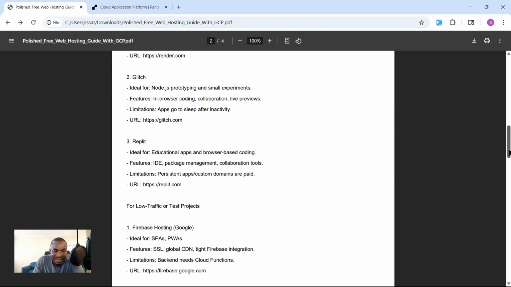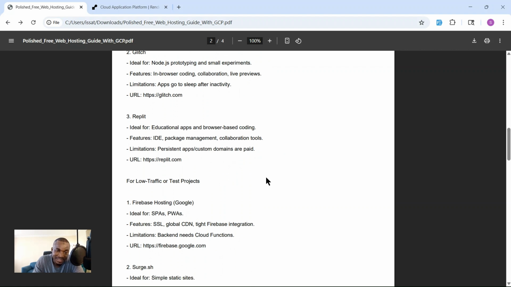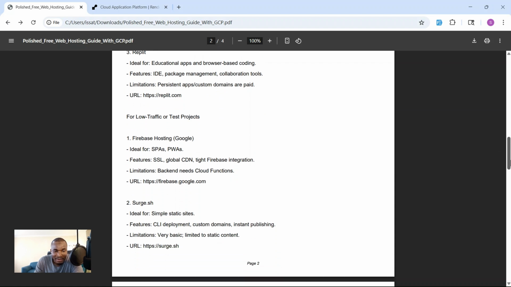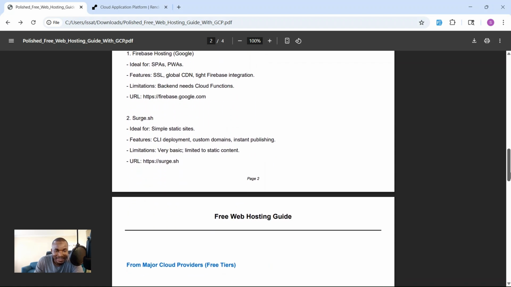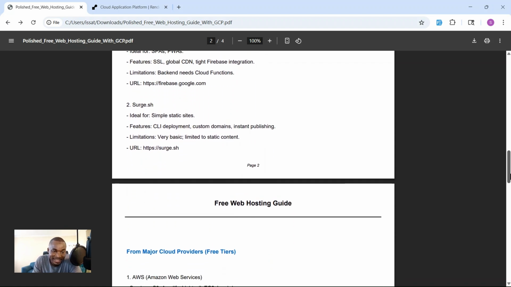We also have Replit, which is the same thing, but more for educational apps and browser-based coding. You can also see there's a limitation here. Another one is surge.sh, which is also for simple static sites.